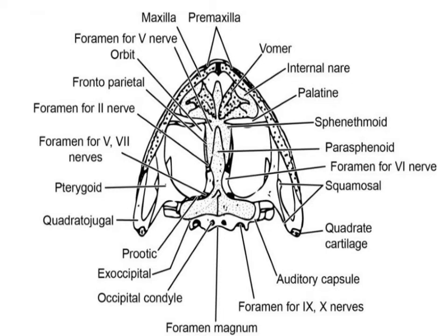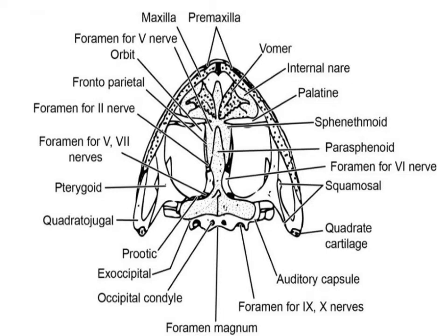It is formed of calcified cartilage, and it has a small opening known as the fenestra ovalis. A slender cartilage known as the columella auris fits into this aperture, and this aperture is covered by a thin membrane.